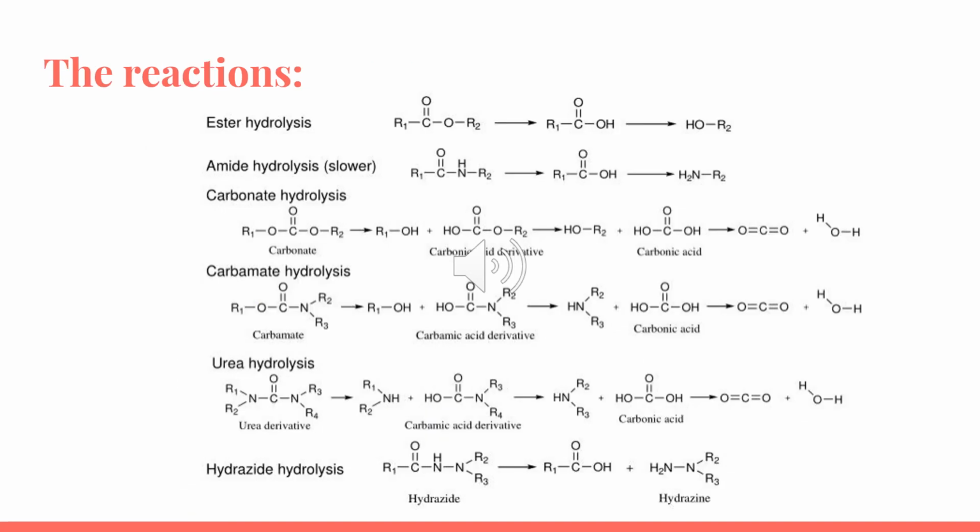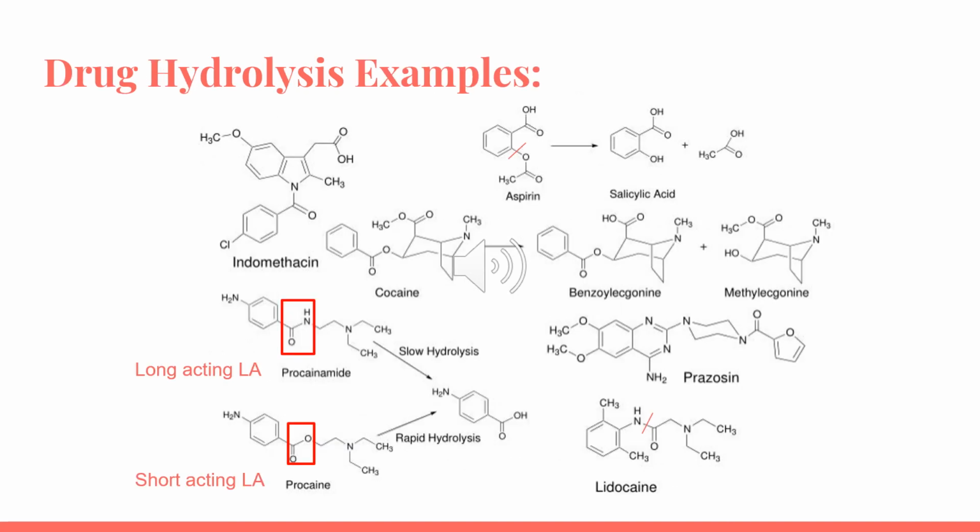So we have several reactions in the hydrolysis reactions. We have ester hydrolysis, amide hydrolysis, which is slower, and carbonate hydrolysis, carbamate hydrolysis, urea hydrolysis, and hydrazide hydrolysis. Here are a few examples of drug hydrolysis. For example, we have aspirin. Aspirin hydrolysis is very rapid and common into salicylic acid and acetic acid. And hydrolysis is a very common reaction.